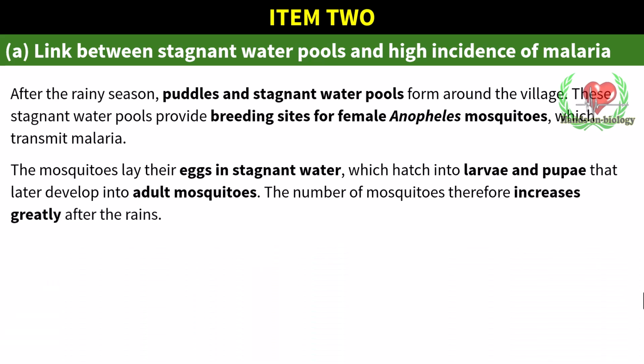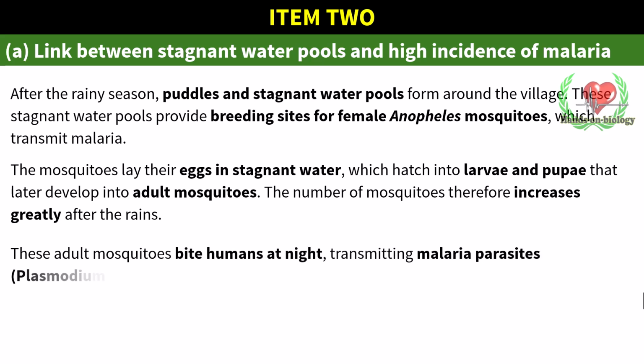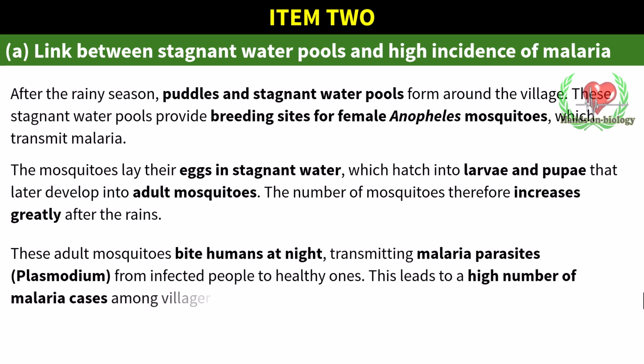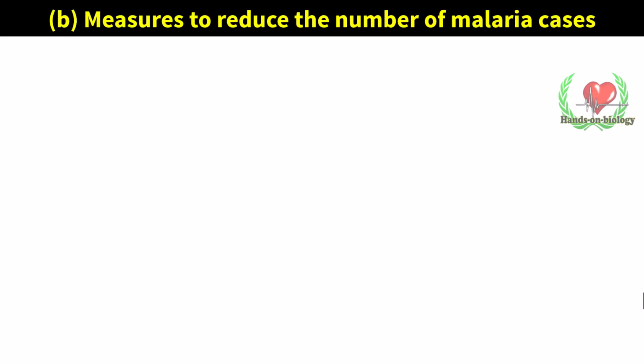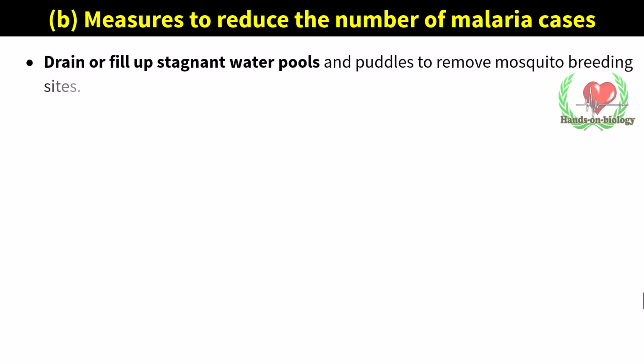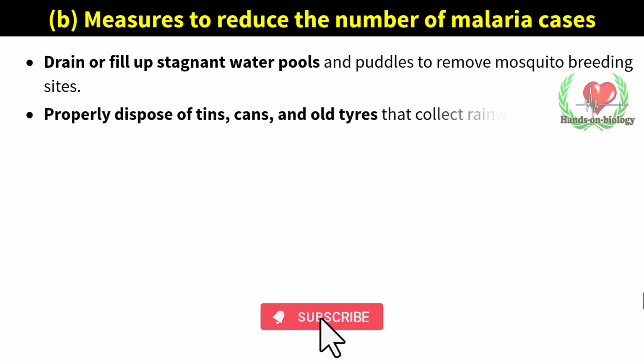These adult mosquitoes bite humans at night, transmitting malaria parasites, Plasmodium, from infected people to healthy ones. This leads to a high number of malaria cases among villagers, especially children. Measures to reduce the number of malaria cases: drain or fill up stagnant water pools and puddles to remove mosquito breeding sites. Properly dispose of tins, cans, and old tires that collect rainwater.